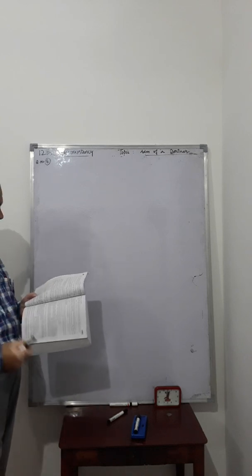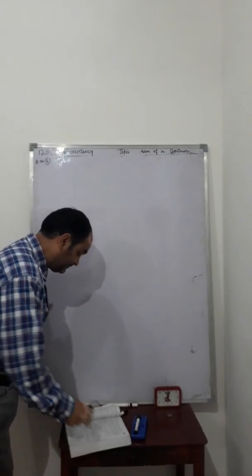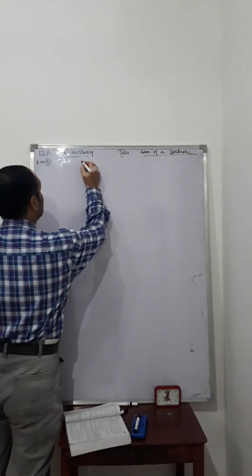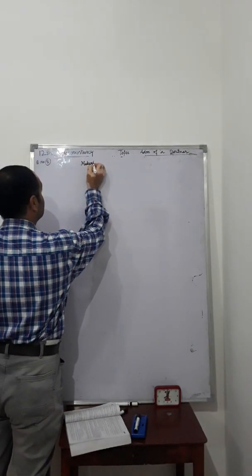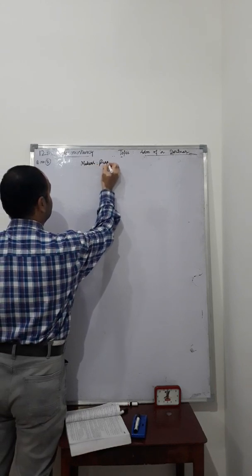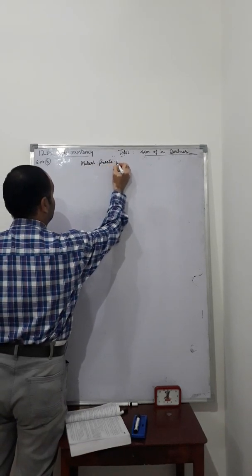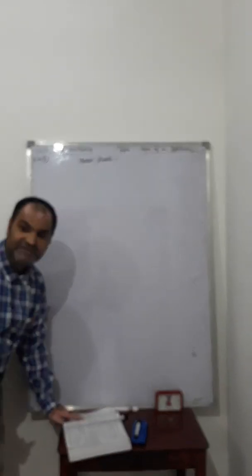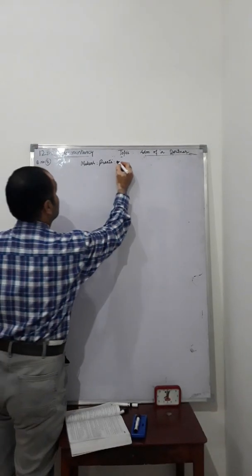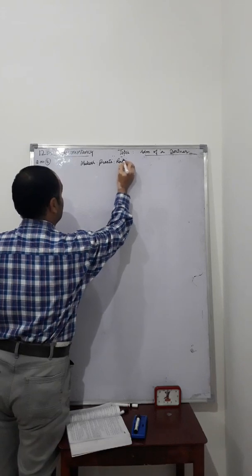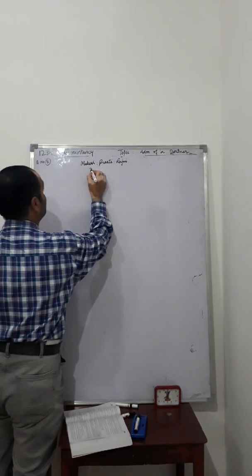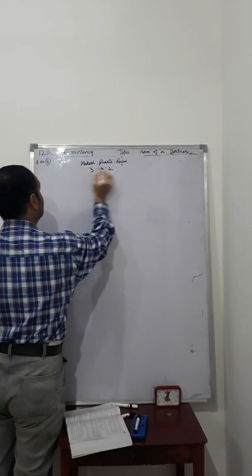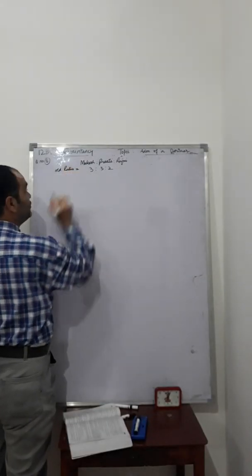Let's solve case A first. Our partners are Mukesh, Preeti and Rajni. They share the profits in the ratio of 3:3:2. That means our old ratio is equal to 3:3:2.